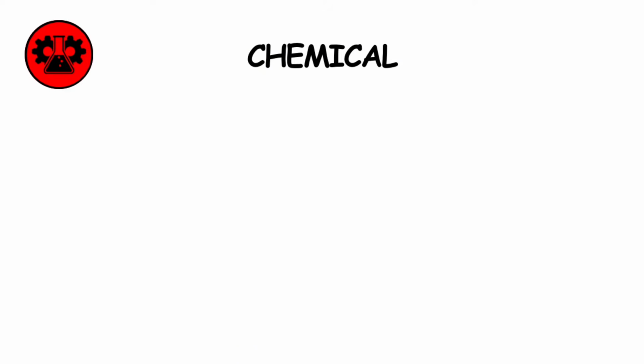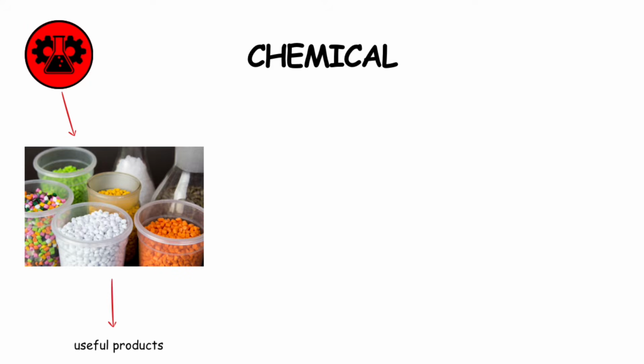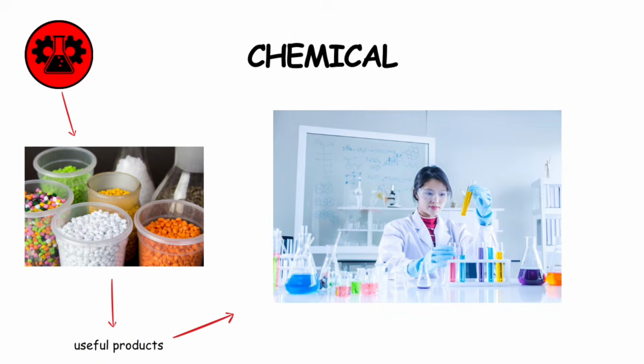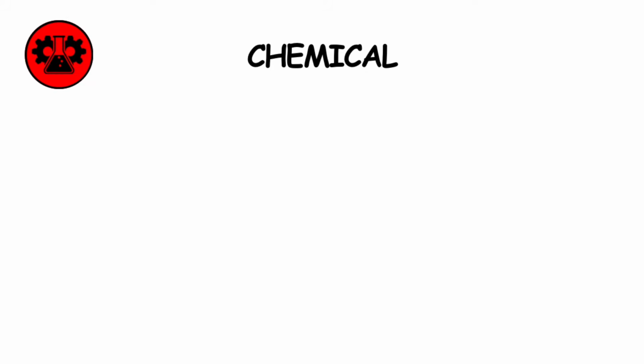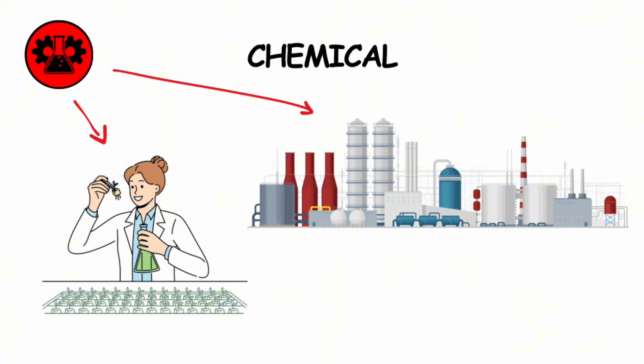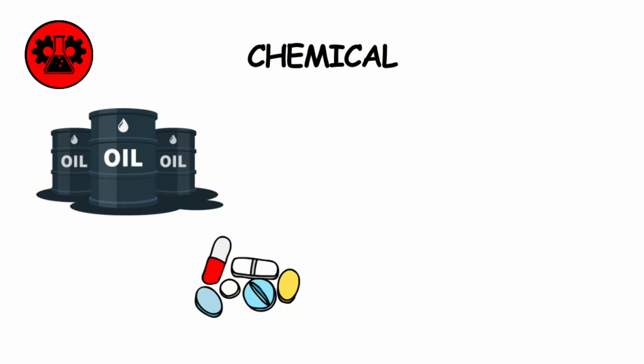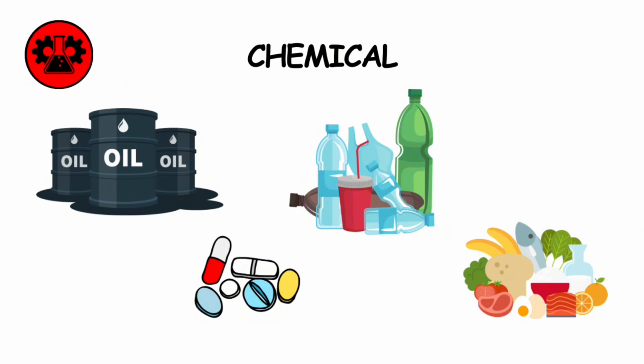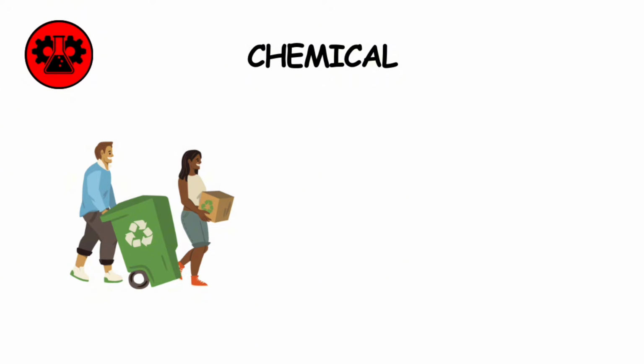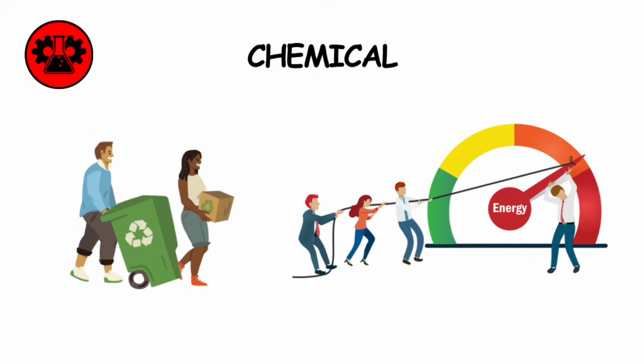Chemical engineering. Chemical engineering involves converting raw materials into useful products through chemical processes. Chemical engineers design and operate plants and machinery used for large-scale manufacturing. They work on a wide range of products, including fuels, pharmaceuticals, plastics, and food. They also focus on sustainability by developing processes that reduce waste and energy consumption.